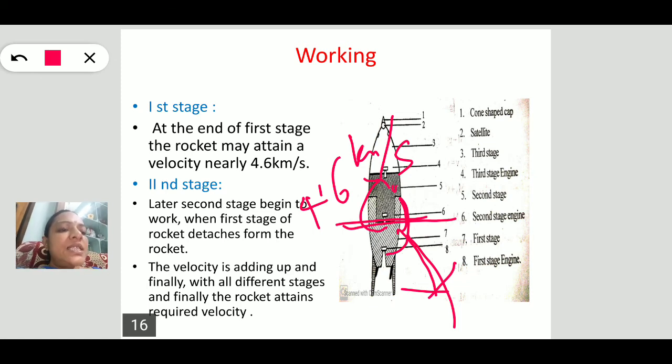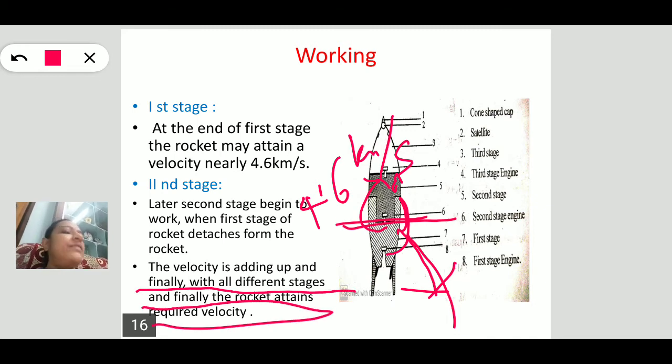Next, the second stage starts working. After some time, this second stage also detaches from the rocket system. Finally, with all the different stages, the rocket attains the required velocity. Then it is easy to launch the satellite in its orbit. This is the purpose of a multi-stage rocket system.